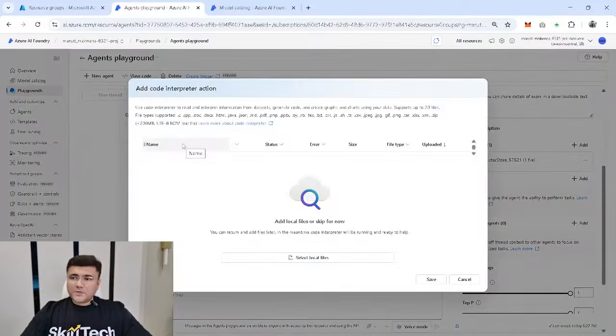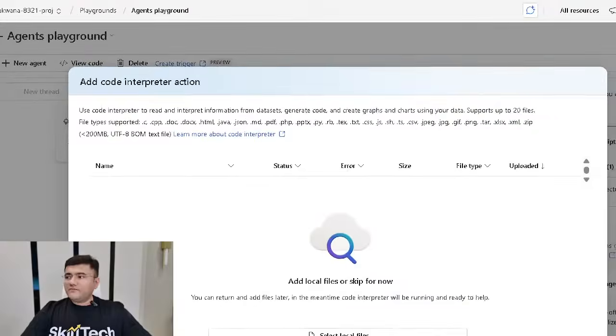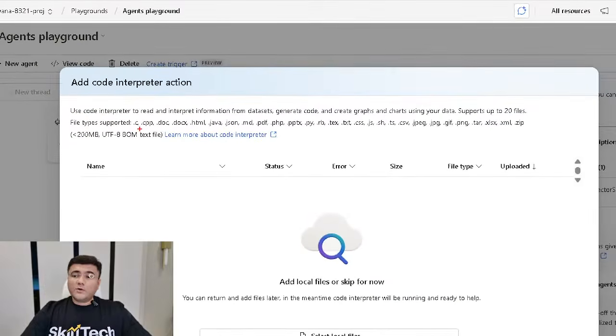Code interpreter is also one of those amazing tools where you can select multiple files and upload them. You can see here, there are various file extensions which are supported. You can upload files like C, C++, Word document, HTML, Java, JSON. All of these files which you can upload here will be used for your logical execution. So it's actually capable of generating code even without your file. But if you want to add your own customized logical code or some data, and based on that you want this to generate some code, it can create some graph or chart kind of thing for that. It's all possible with the code interpreter.